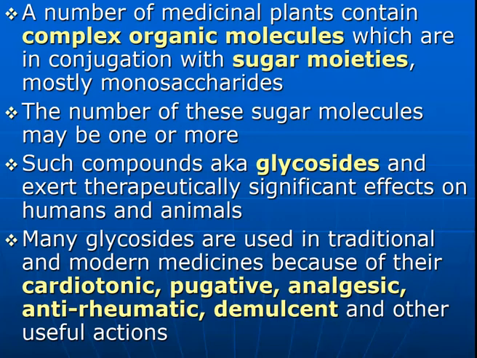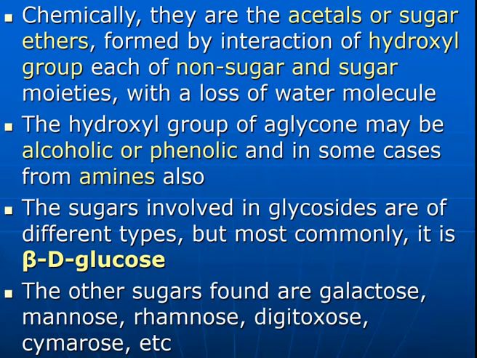Many glycosides are used in traditional and modern medicines because of their cardiotonic effect. They are still popular in modern medicine as cardiotonics. An example is digitalis. As a purgative, the example is senna; as analgesic and antirheumatic, the example is dioscorea; as demulcent, licorice. For many other purposes they are used in these days also for the treatment of disease and disorders. It is used as a drug and has its place in therapeutic utility.